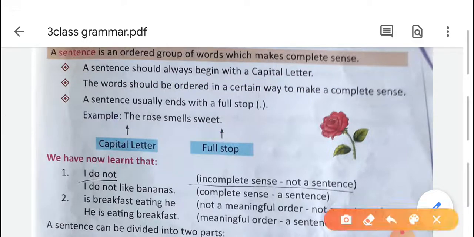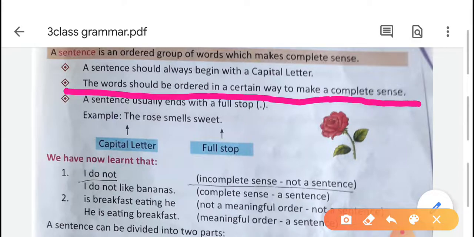Second point is, the words should be ordered in a certain way to make complete sense. For example, "is breakfast eating he?" This group of words is not in meaningful order. That's why it is not a sentence. We will not get any meaning from these words.